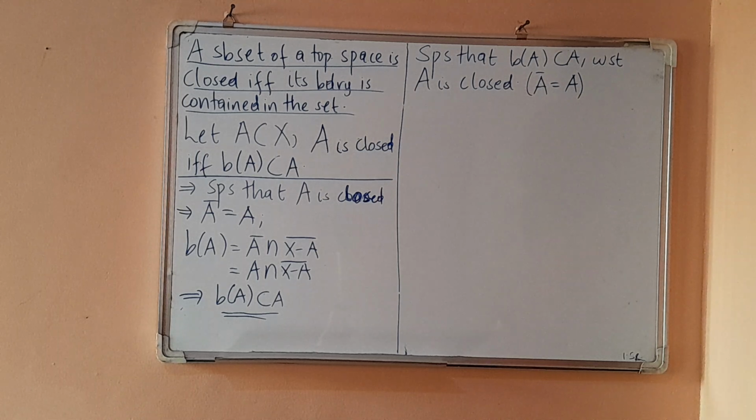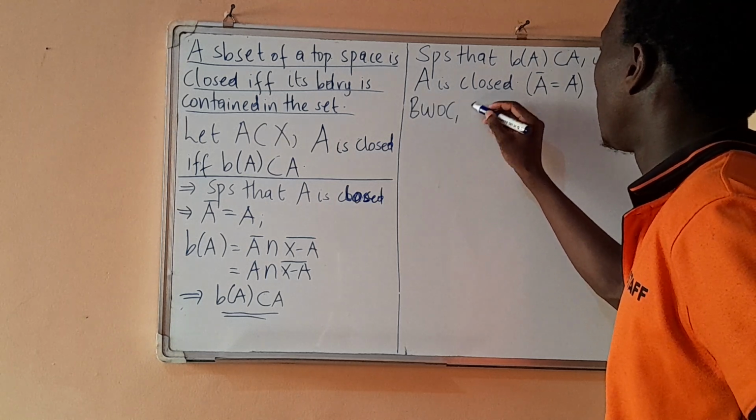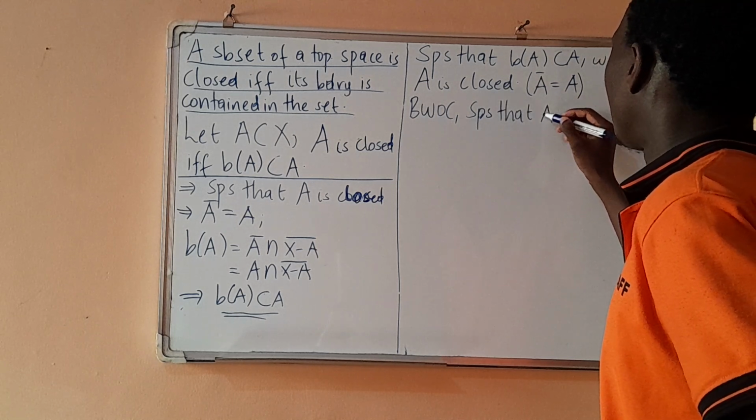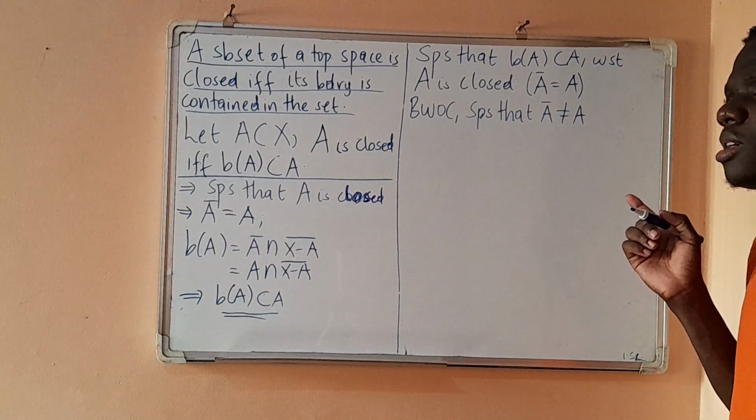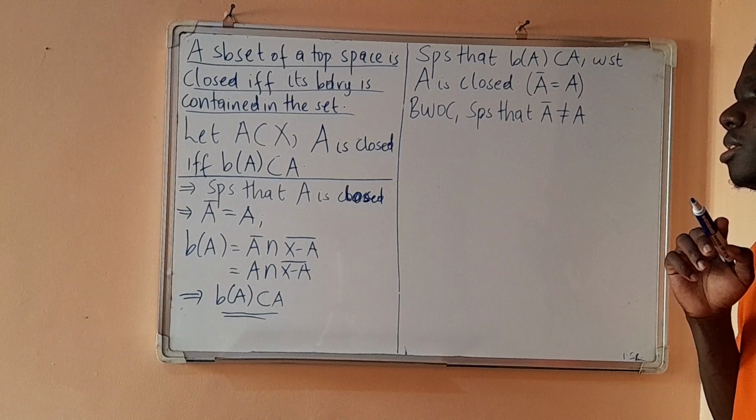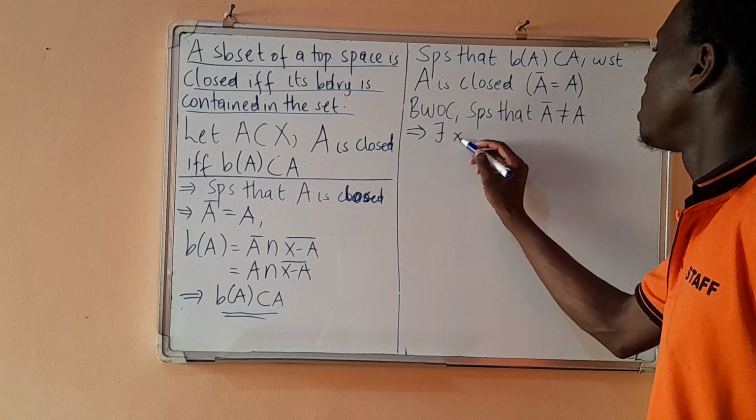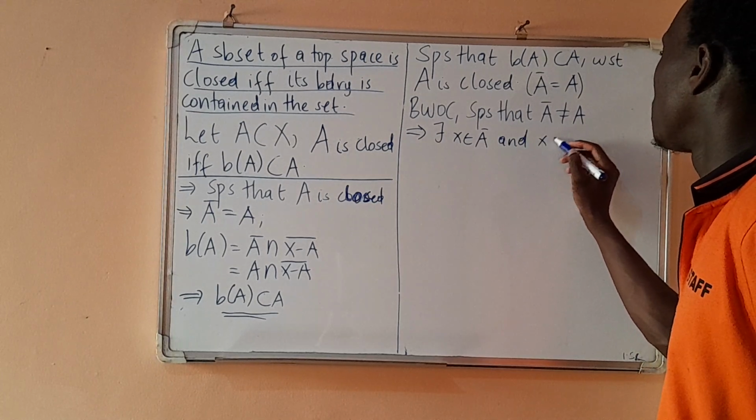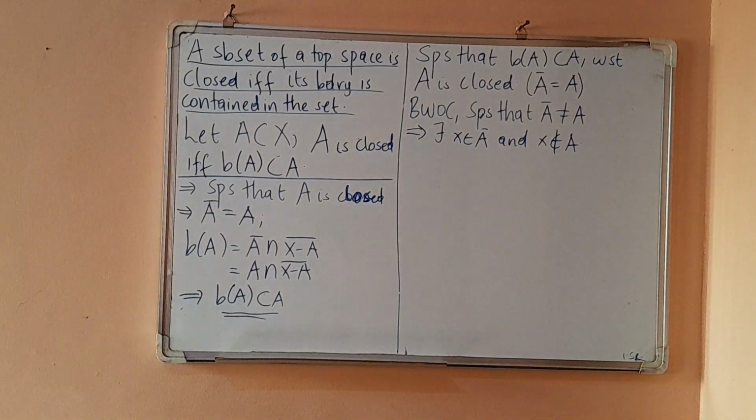We are going to prove this by contradiction. So by way of contradiction, suppose that the closure of A is not equal to A. If these two sets are not equal, there exists an element here which is not in A. So this implies that there exists x in A closure and x not in A.